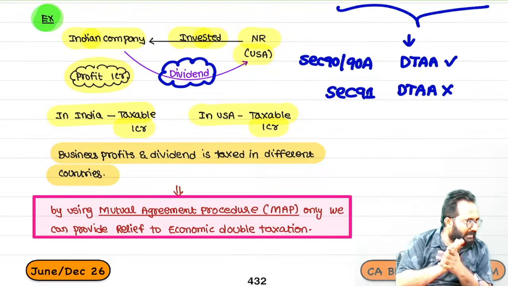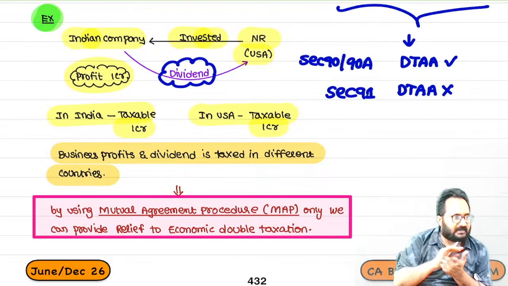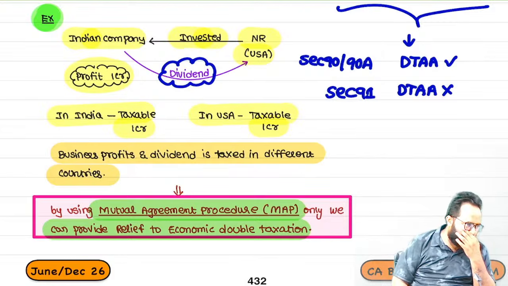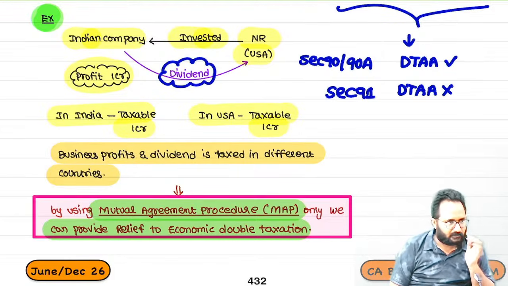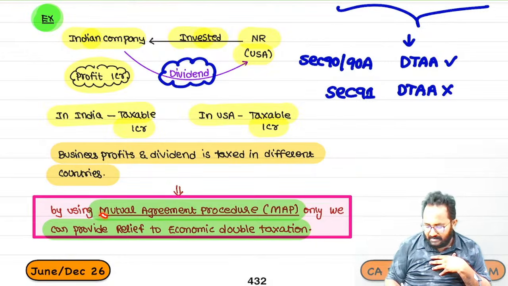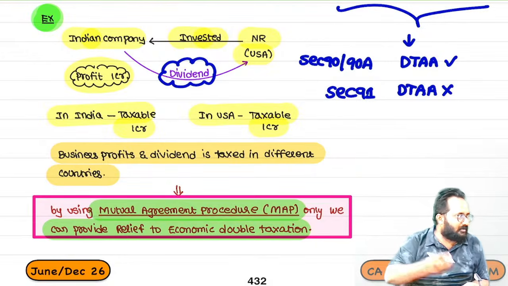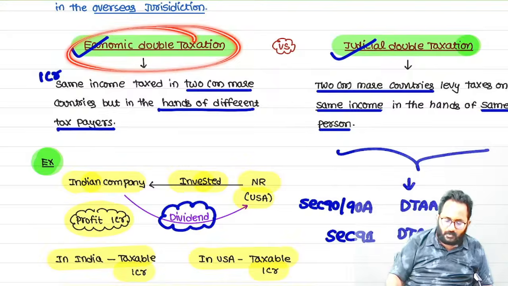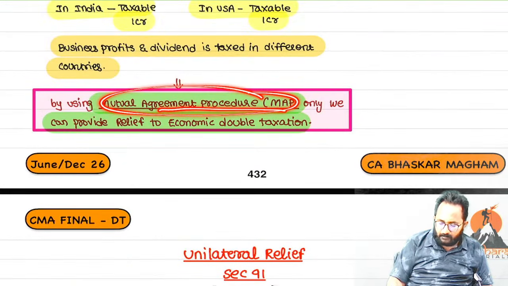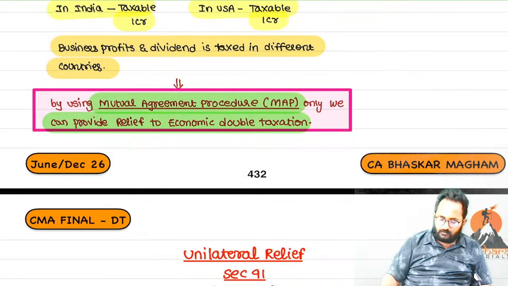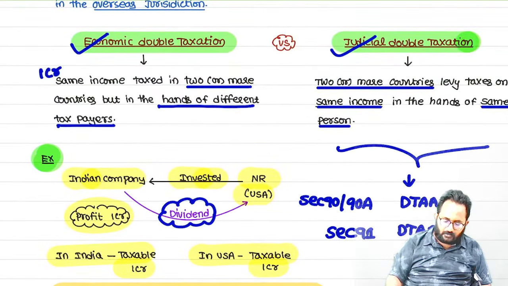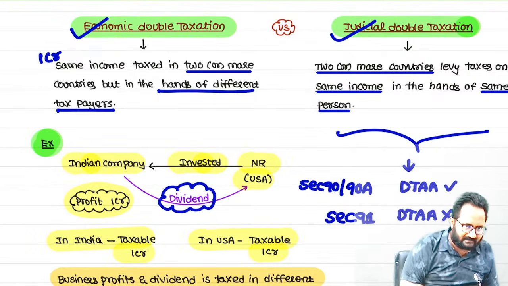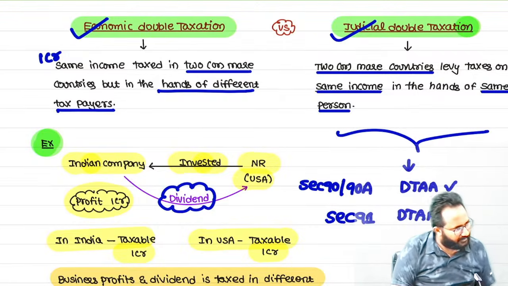If they have given DTAA also, you can accept that as a DTAA. But if both options are given, you have to go with the mutual agreement procedure, for relief from economic double taxation. Understood? The mutual agreement procedure is also a kind of DTAA, but relief for economic double taxation we provide using the mutual agreement procedure only. So understood first. There is an MCQ in our MTP's past papers. The difference between judicial double taxation and economic double taxation is important for MCQs.